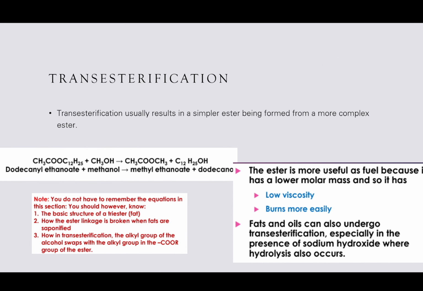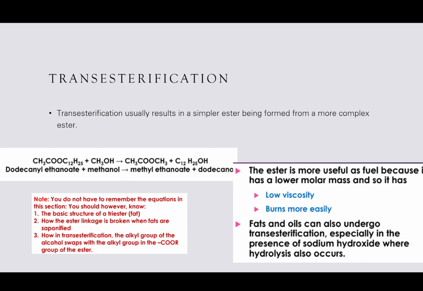And let's look at a reaction here to understand. So transesterification usually results in a simpler ester. So we have dodecanyl ethanoate plus methanol. Dodecanyl. Dodeca means 12, so 12 carbons.